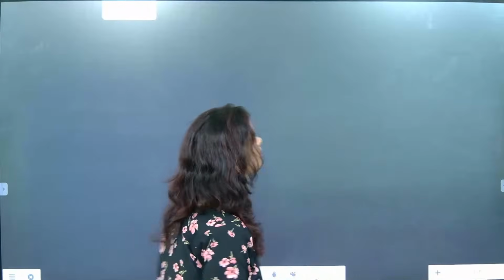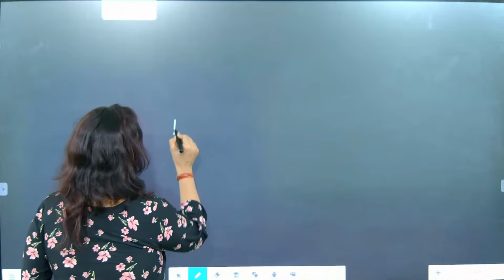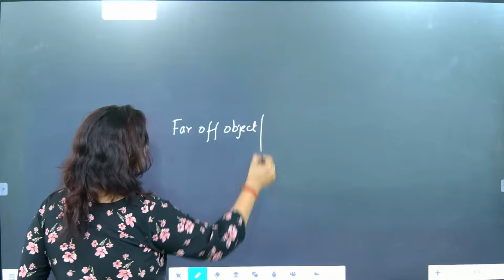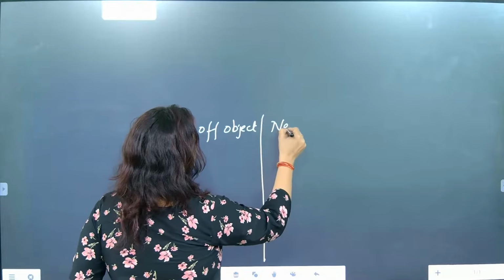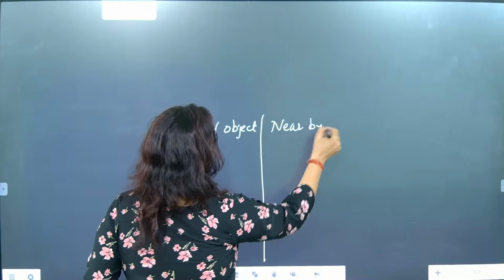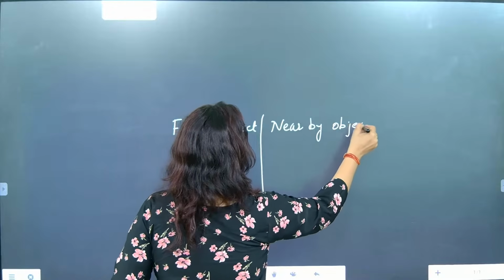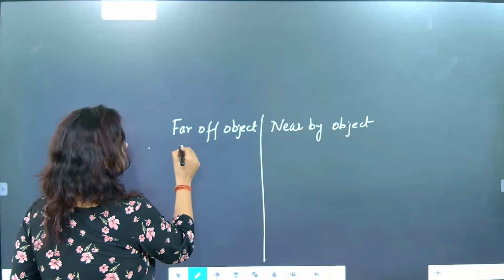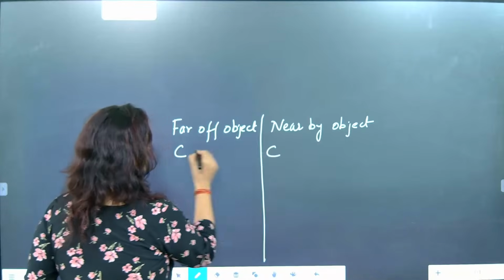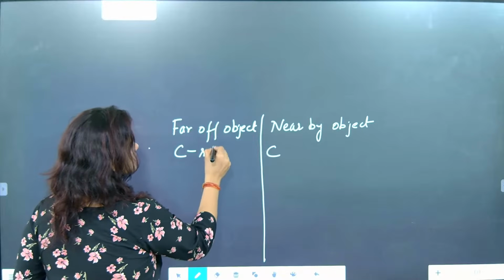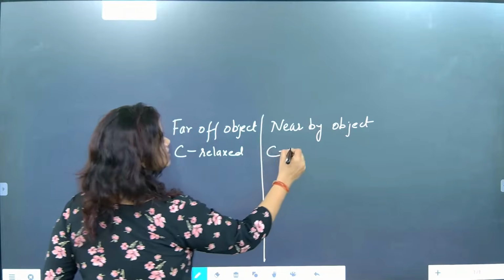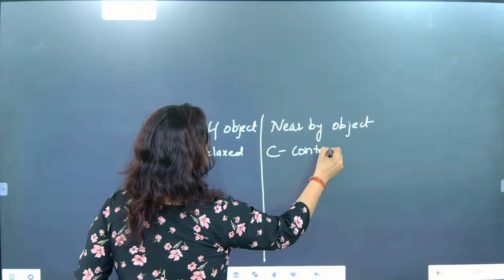Let's draw a final conclusion to see far off object and nearby object. Understood? First, ciliary muscles. See, I am writing in short. Ciliary muscles is relaxed here. Here, ciliary muscles is contracted.